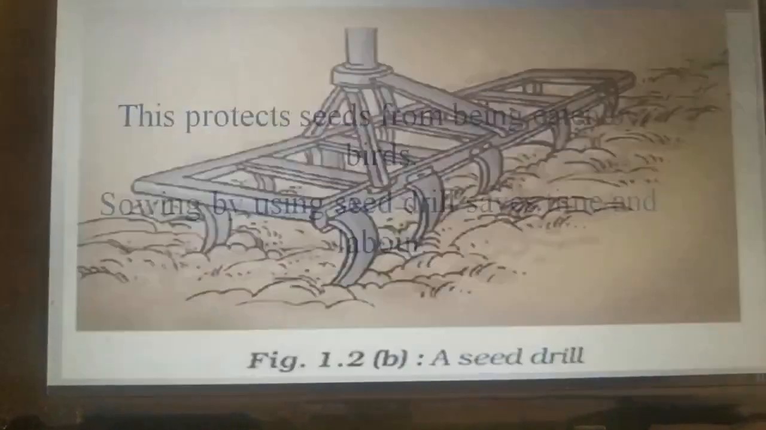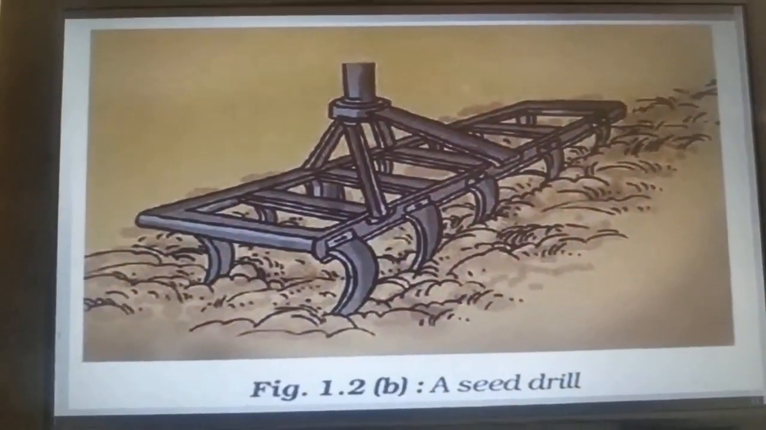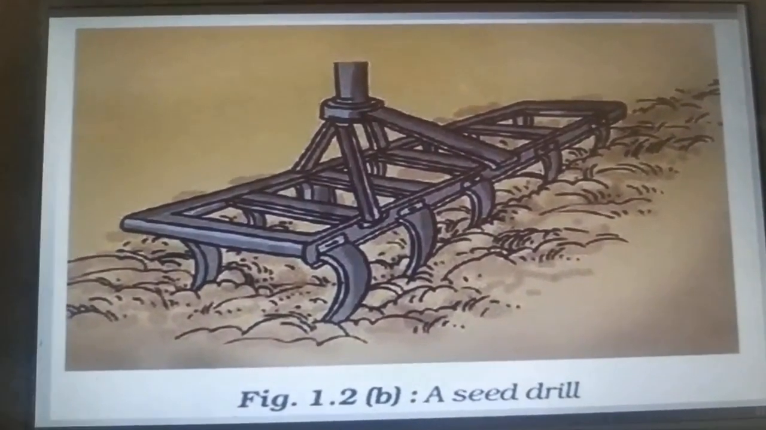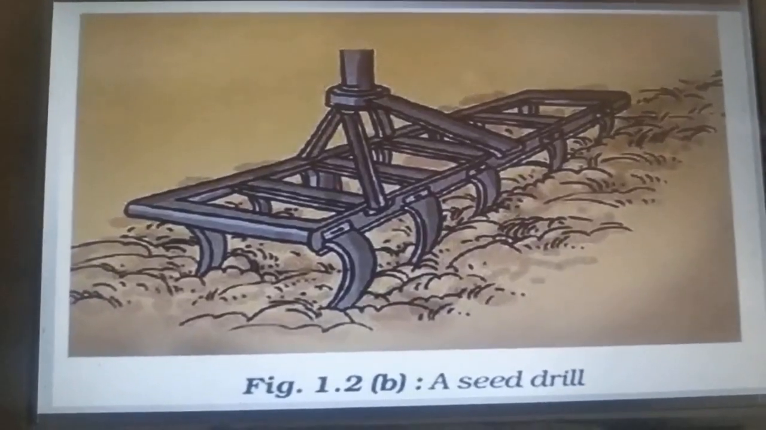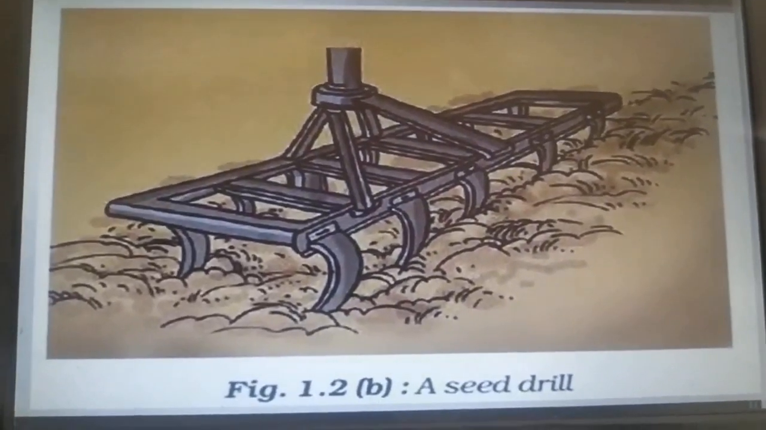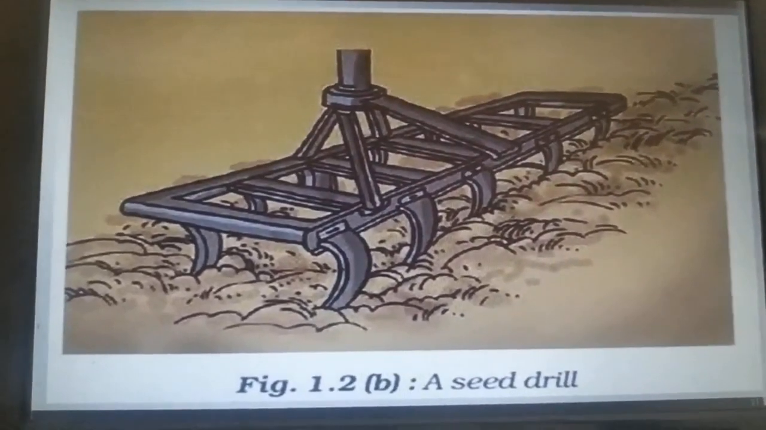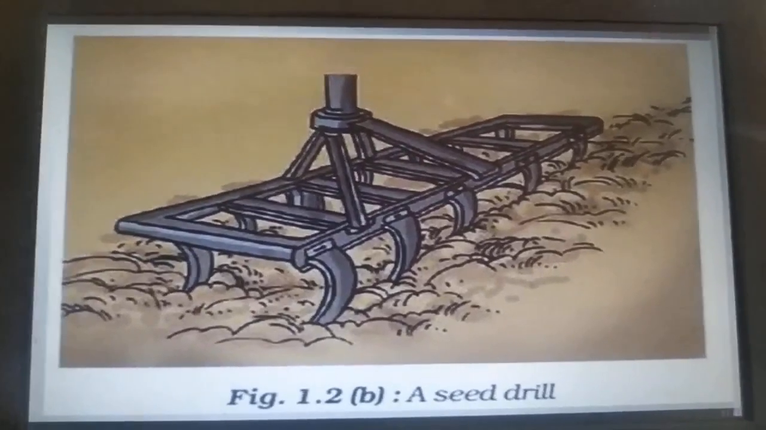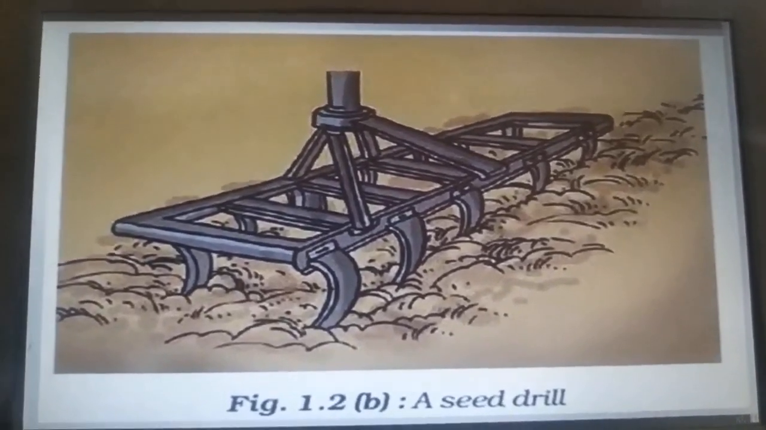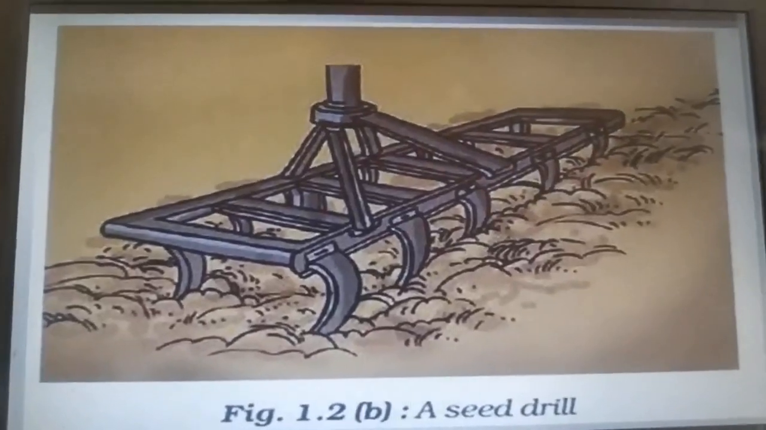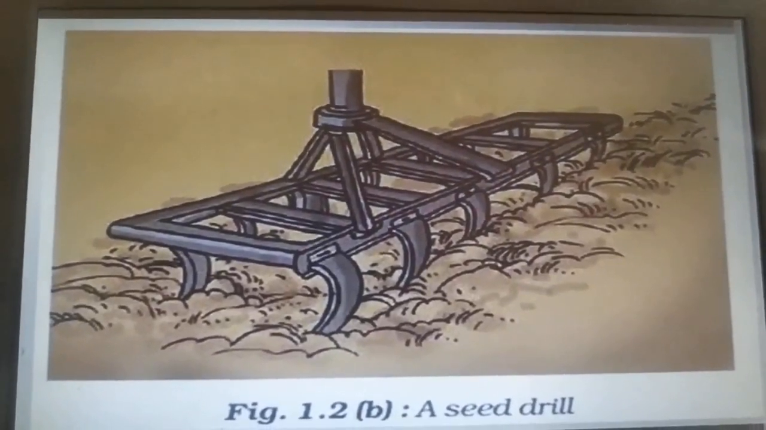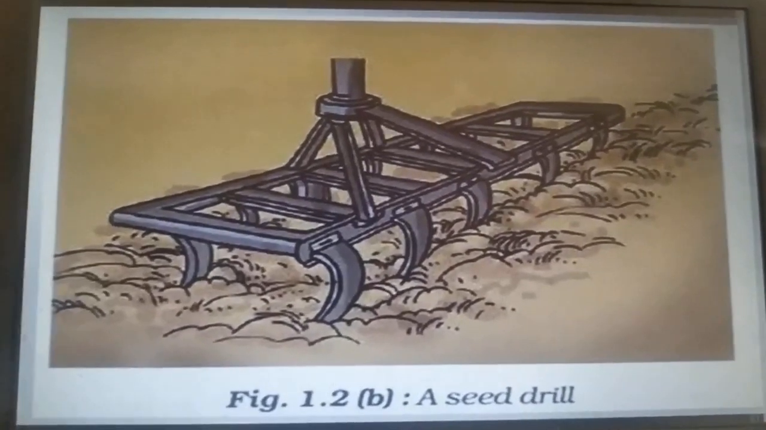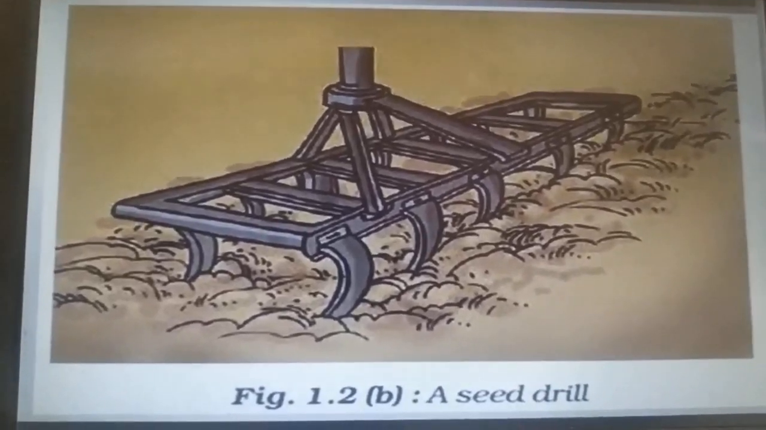Now we can look at the figure, which is a seed drill figure. This one is connected to the tractor, and the seeds are put into this seed drill. When the tractor runs, these sharp ends pierce into the soil, and thereby the seeds are put into the soil at equal distances. So this is about the seed drill. The seed drill is a modern method, and it is very useful for farmers to sow the seeds in the soil.